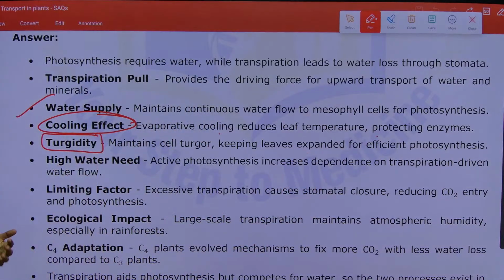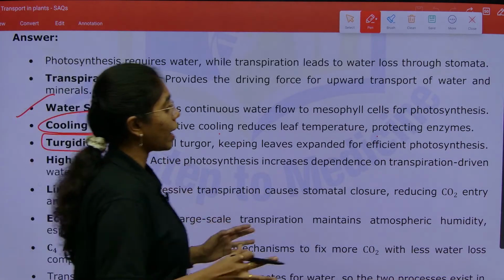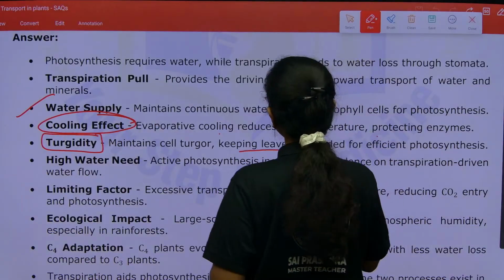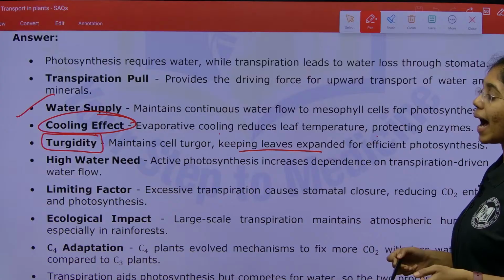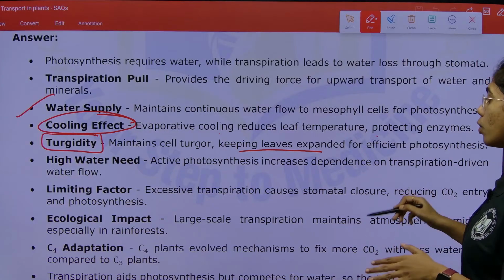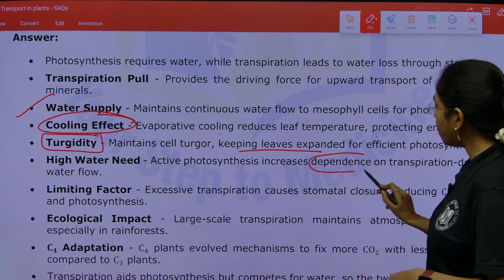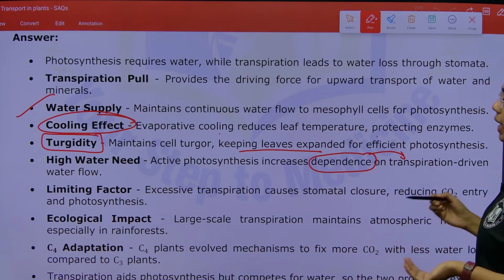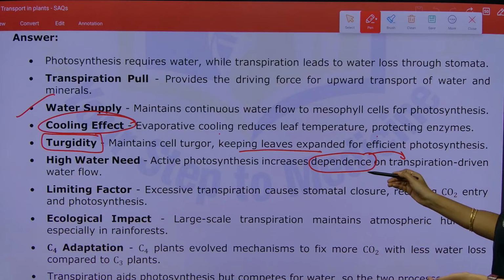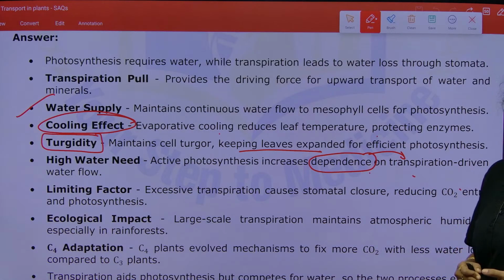This will maintain cell turgor, keeping leaves expanded for efficient photosynthesis. Next, high water need: active photosynthesis will increase dependence on transpiration driven water flow.